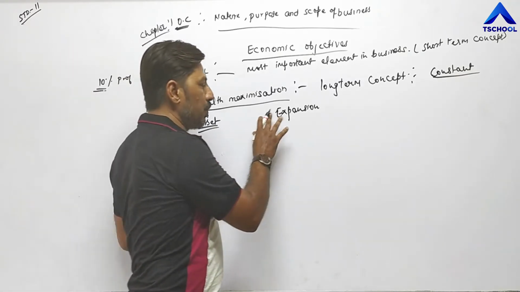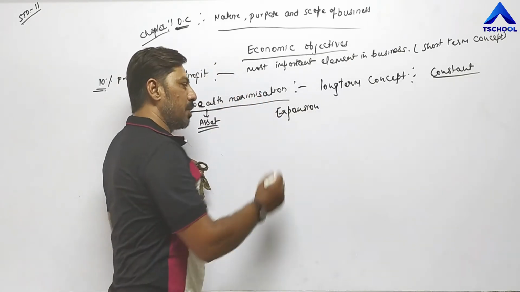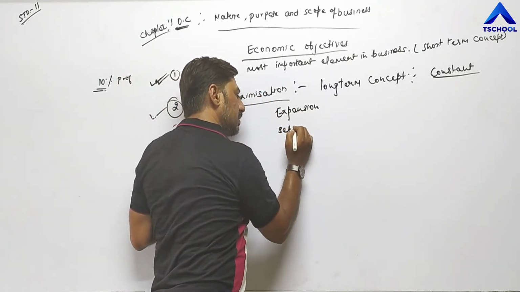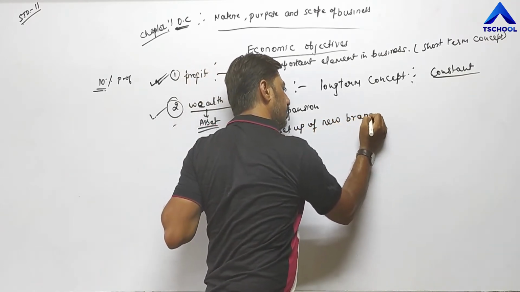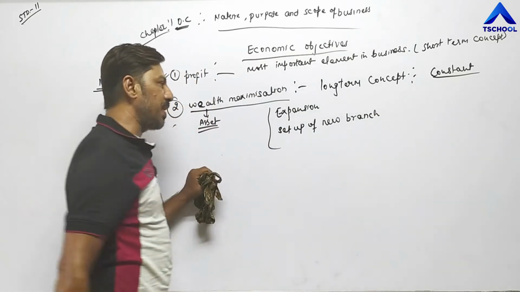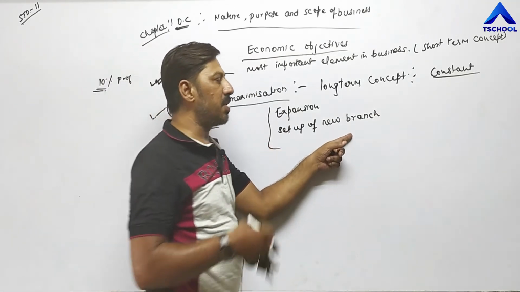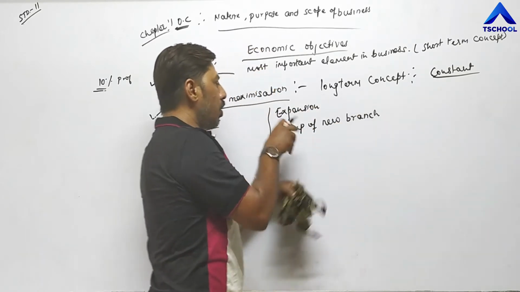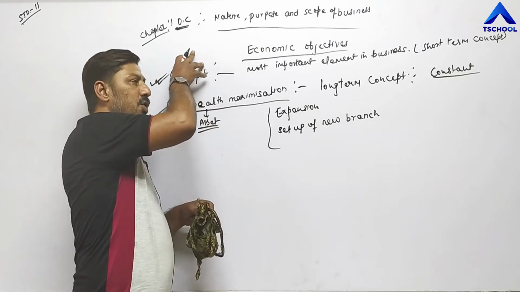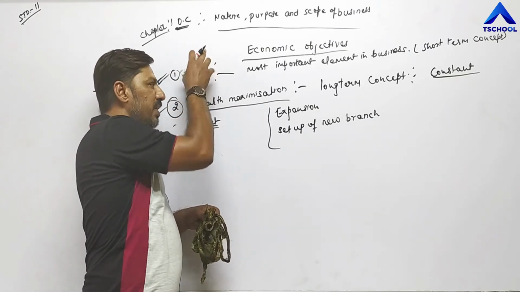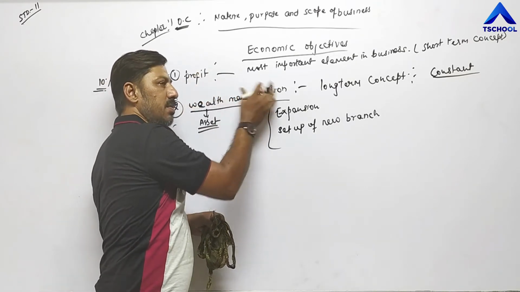So expansion of business is possible due to profit, if they are able to set up a new branch. So expansion of business, growth of business, setup of a new branch in some other city or in the same city, all these things are possible when business units are able to earn profit constantly. That's why we can say profit is the base for wealth maximization.